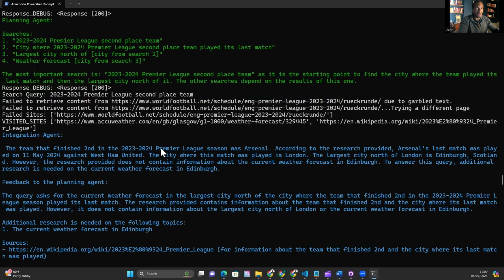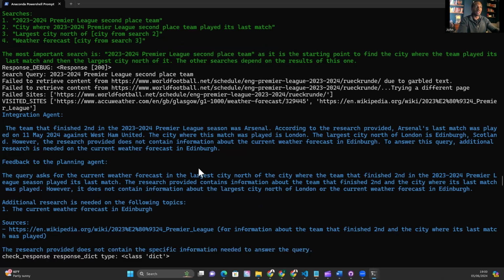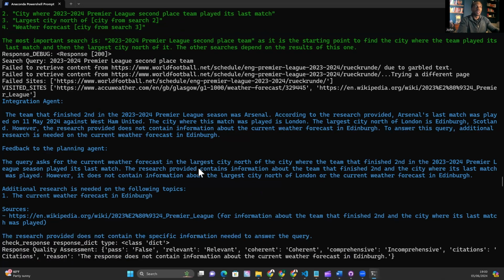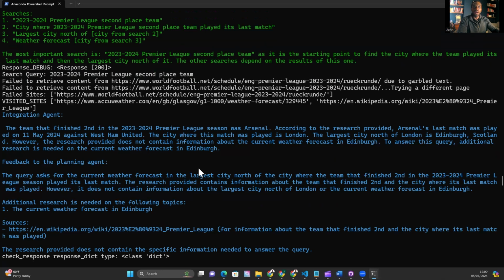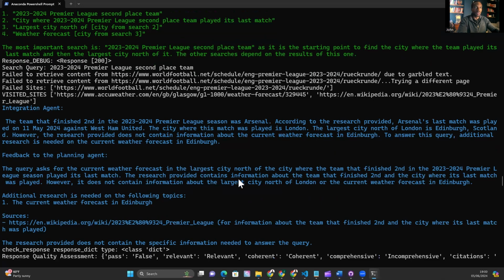So the integration agent has correctly identified that Arsenal was the second place finish team. So the team to finish second was Arsenal. And then it says, according to the research provided, Arsenal's last match was played on the 11th of May, 2024 against West Ham United. That is not accurate. It's not true that Arsenal's last match was played against West Ham United. And I'm not sure that this is right. I think that's a hallucination. And it says it's picking it up from this Wikipedia page.